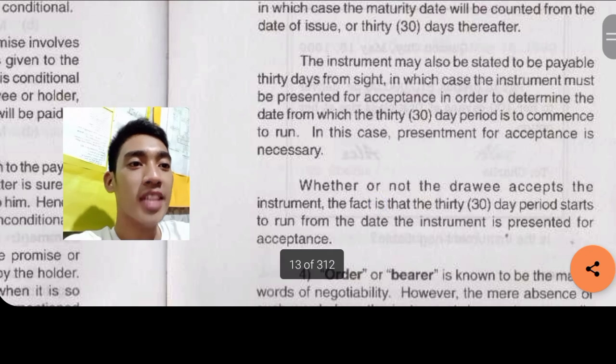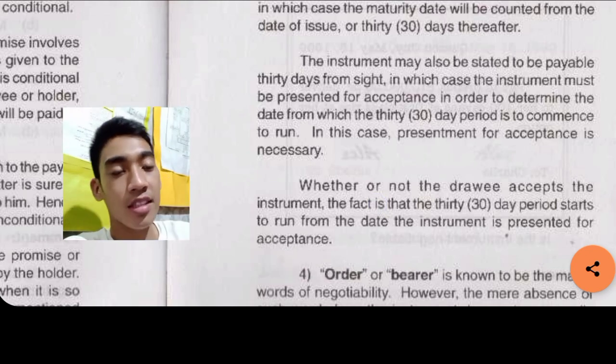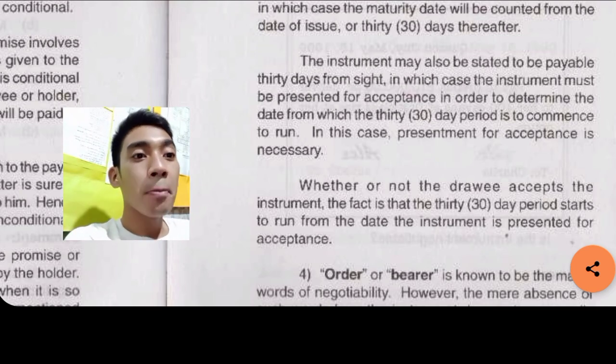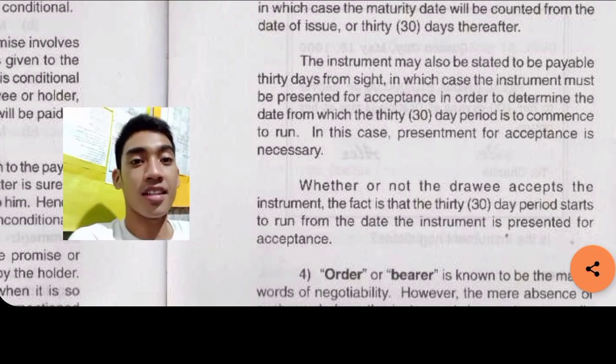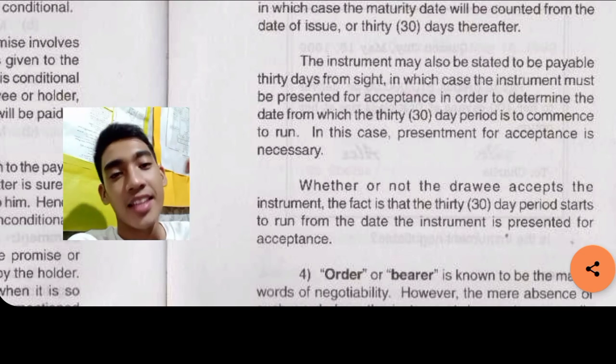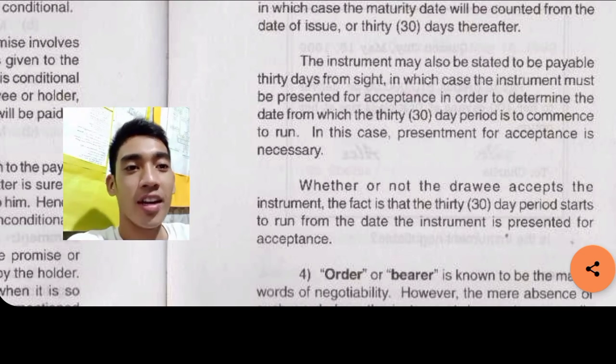The instrument may also be stated to be payable 30 days from sight, in which case the instrument must be presented for acceptance in order to determine the date from which the 30-day period is to commence to run. In this case, presentment for acceptance is necessary. Once the instrument is payable 30 days from sight, it needs to be presented for acceptance.